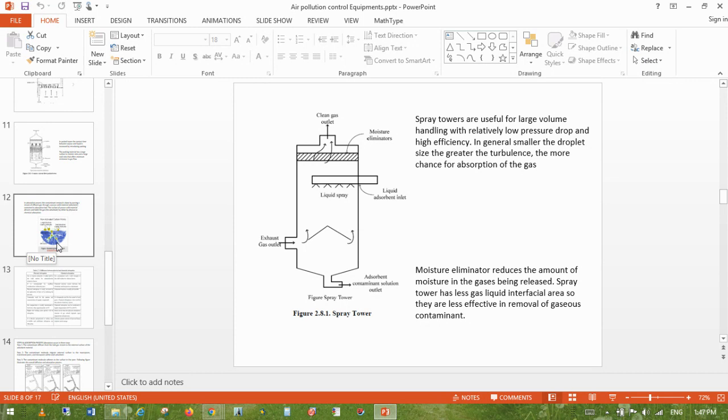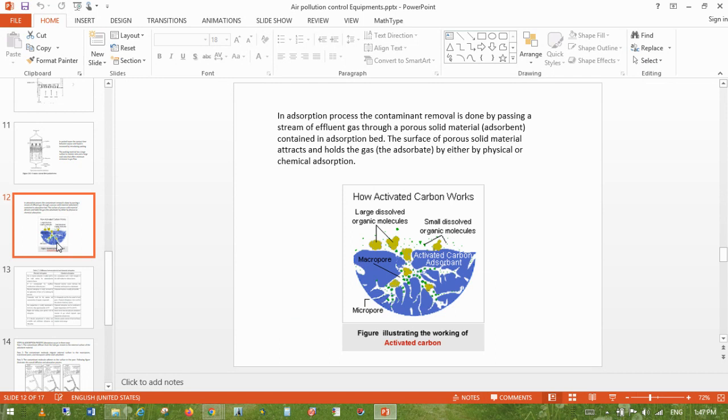What are the different materials used for the adsorption process? Mainly alumina or silica, or what else? Activated carbon. There are three types of adsorbent material that can be used: activated carbon, activated alumina, and activated silica or sand. These three are the packing materials that can be used in the adsorption process.